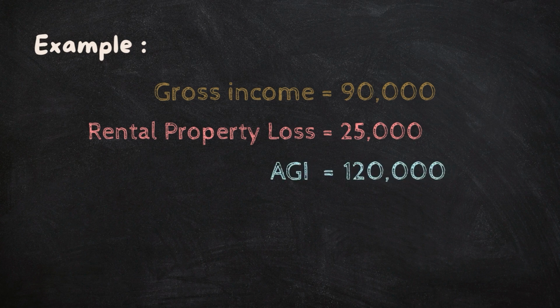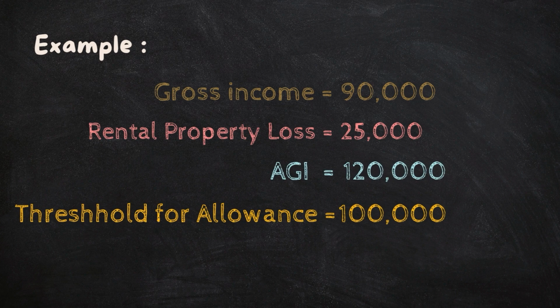So your adjusted gross income was over the threshold of $100,000 by $20,000. Your $120,000 adjusted gross income less the floor for the special allowance, which is $100,000. The special allowance says that for every dollar that your adjusted gross income is over $100,000, you have to reduce your loss by 50 cents.